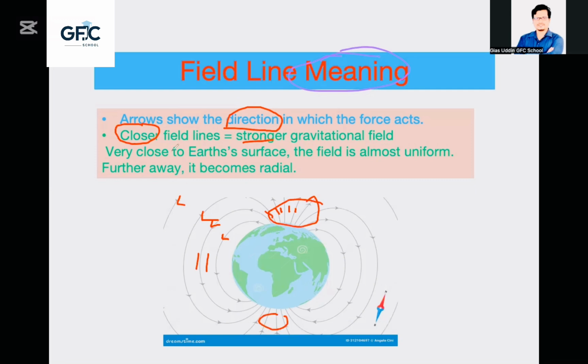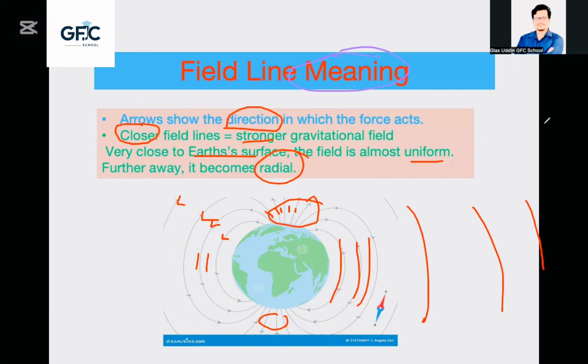Very close to Earth's surface, the field is almost uniform. That means here, they are uniform. But if you go here, they are not uniform. Farther away it becomes radial, guys.